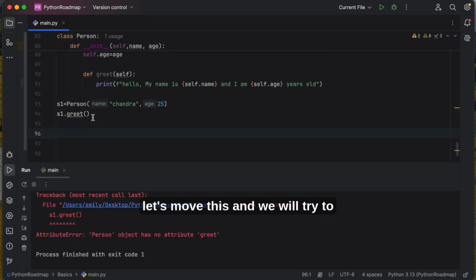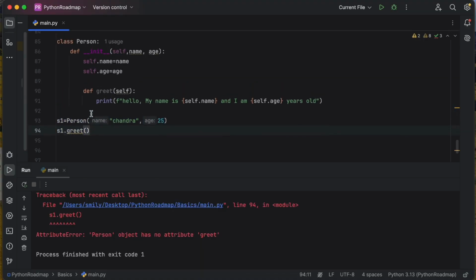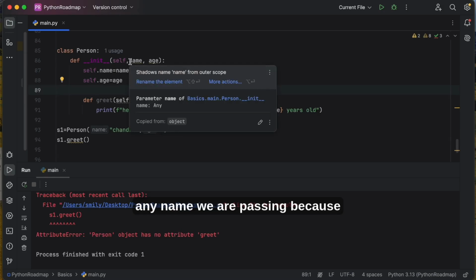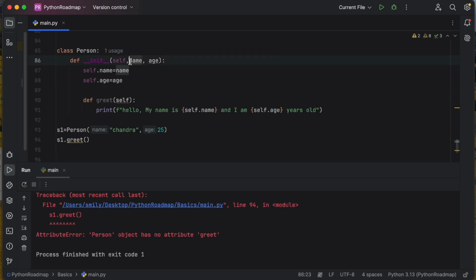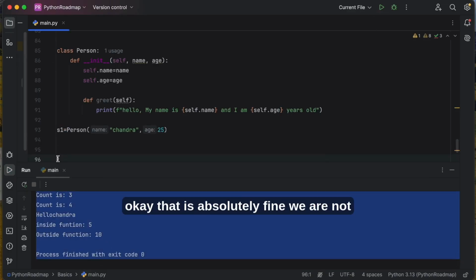Okay, let's move this, and we will try to wind up this because it is not getting called actually. Self, name we are passing because we are using the self only, right? Now try to execute this. Okay, that is absolutely fine.